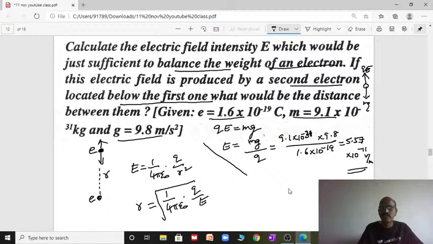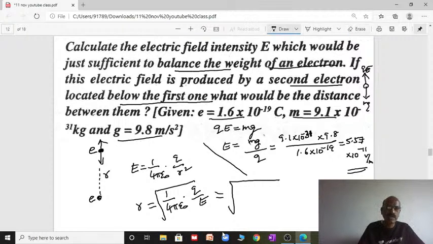All the values are given. Square root of 1 by 4 pi epsilon naught, we know, is 9 into 10 power 9, so directly that value you can substitute.